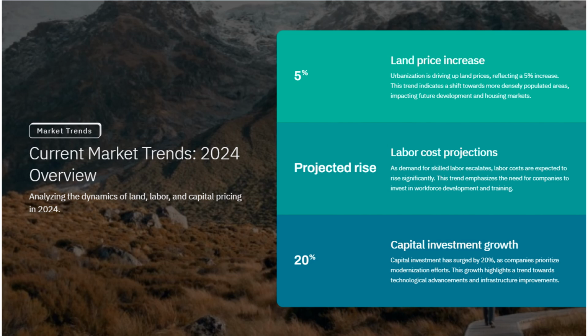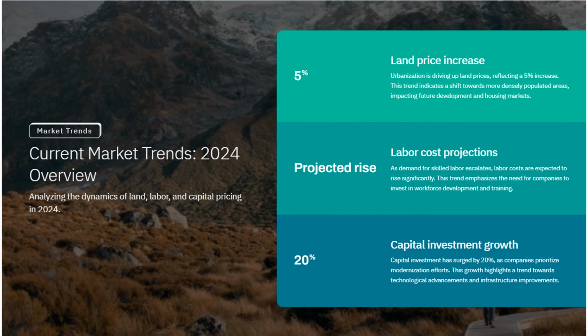Capital investment growth. With technological advancements, corporate profit modernization efforts. This growth highlights a trend towards technological progress and infrastructure improvements. Capital investments are expected to grow due to technological advancements and efforts to modernize corporate profits. This means companies are likely to invest more in new technologies and infrastructure improvements, which can lead to increased efficiency and profitability.